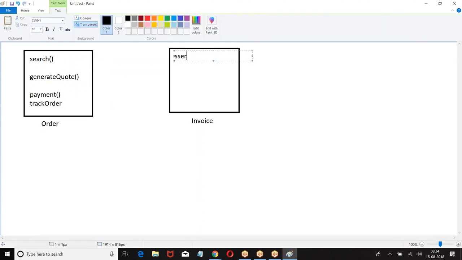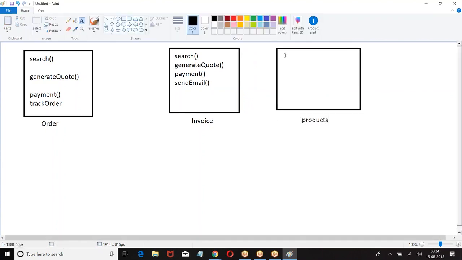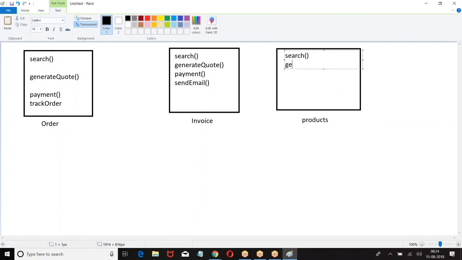Here also, search. So these are three different functionalities.